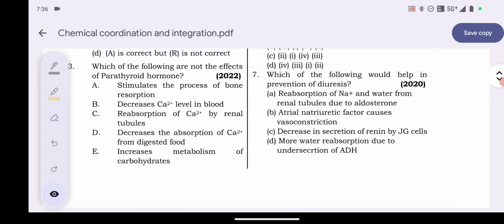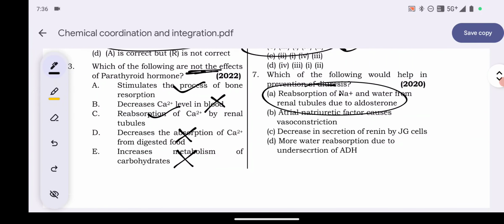Question number 7. Which of the following would help in the prevention of diuresis? Option A, reabsorption of sodium and water from renal tubule due to aldosterone. Arterial natriuretic factor ANF causes vasoconstriction. Decrease in secretion of renin by juxtaglomerular cells. More water reabsorption due to undersecretion of antidiuretic hormone. So which prevents the diuresis? So here answer will be option A, reabsorption of sodium and water from the renal tubule due to aldosterone.